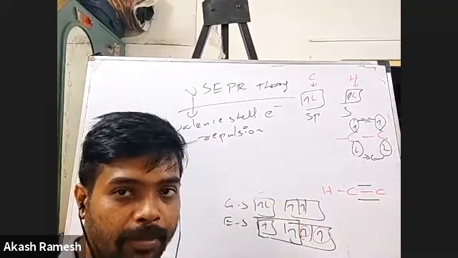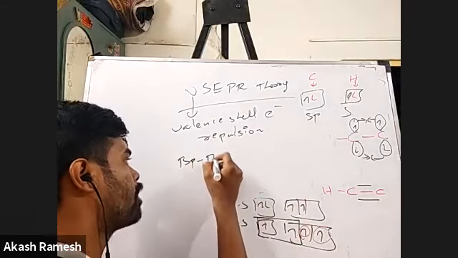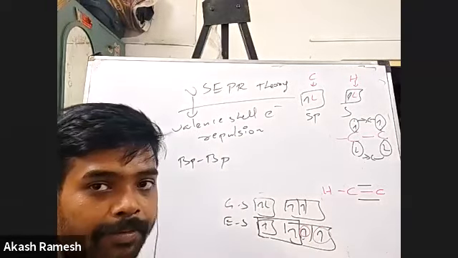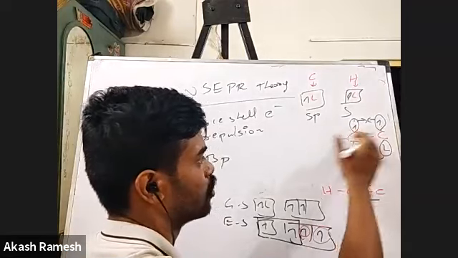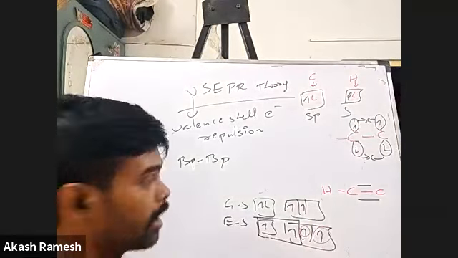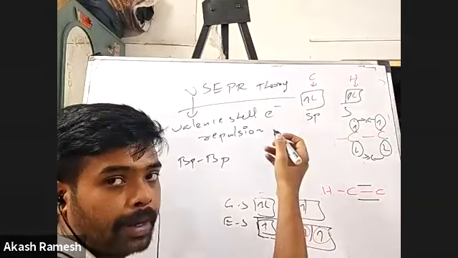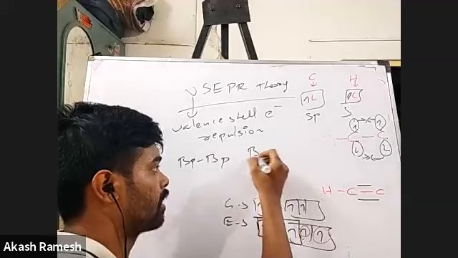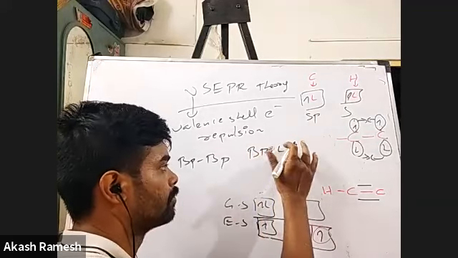What are the three types of repulsion? Can I say the first type can be between the bond pair and bond pair itself? That means, say, this one is one bond pair, this is another bond pair, and I can have repulsion between these two. Next, if I have a lone pair in the central atom, I can have bond pair, lone pair repulsion.